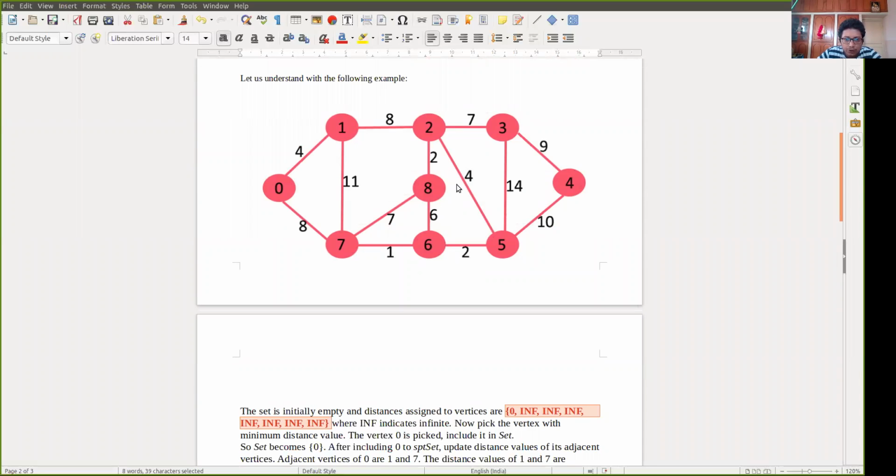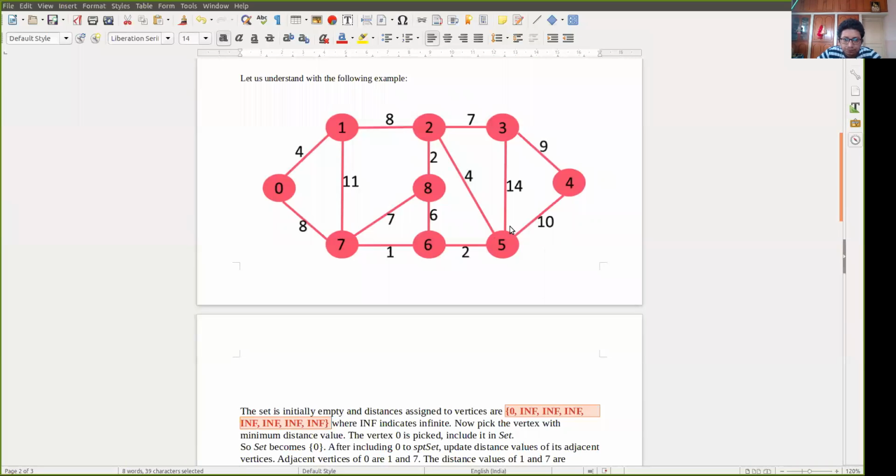Now from vertex 5 we can visit vertex 2. So what will be the cost here? 8 plus 1 plus 2, that is 11 plus 4, 15. If I go through this route, 4 plus 8, it will be 12. So obviously 12 is shortest. 8 plus 7 plus 2 is also 15, plus 2, 17. So we will not choose that. So 8 plus 4 will be the minimum, and that will be kept there. But here it will be 8 plus 1 plus 2, that will be 9. We will mark here 9. And that 5 will be included in the set.